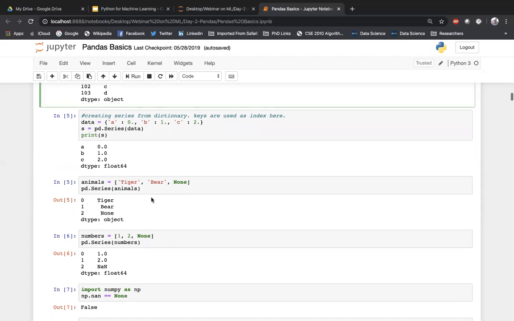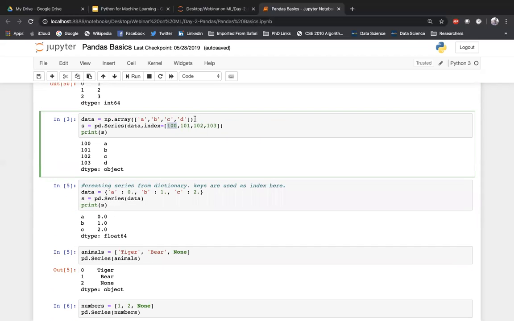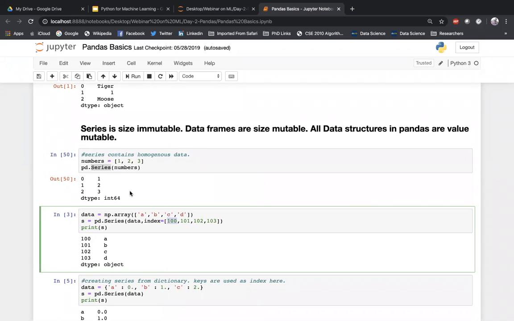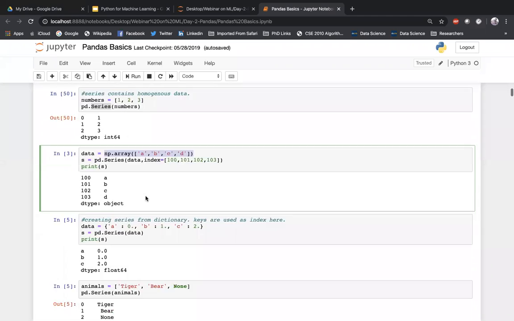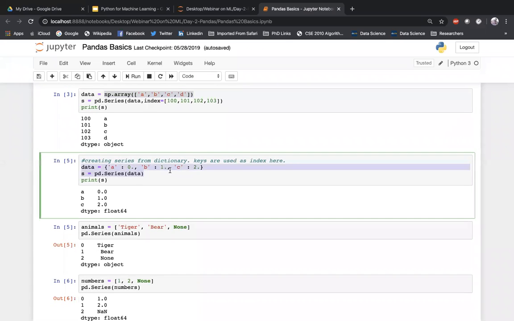Now, what else can you do in a series? Till now, we were passing a list to the series. Here, we passed a numpy array to the series. So both are fine. You can convert a list to a series as well as a numpy array to a series. Now here, we have passed a dictionary. This is a Python dictionary. This is a key, and this is the value. So I'm just passing a dictionary to the series.